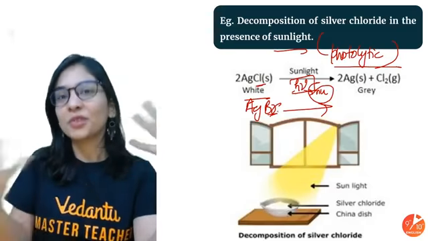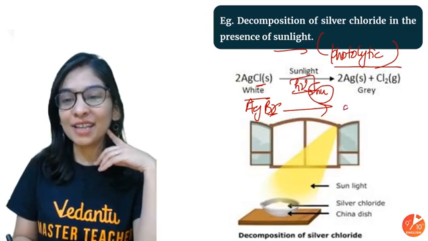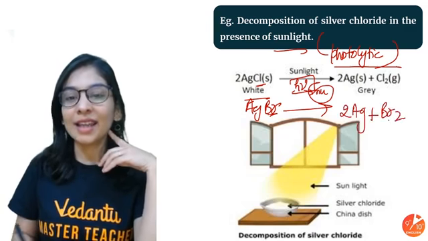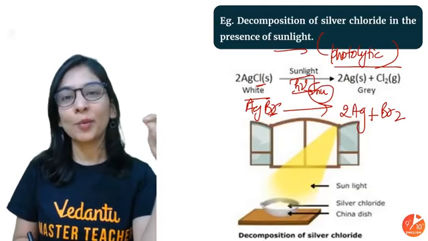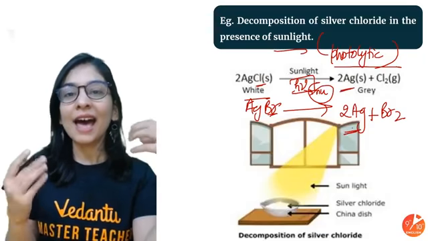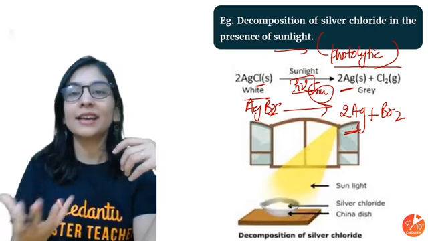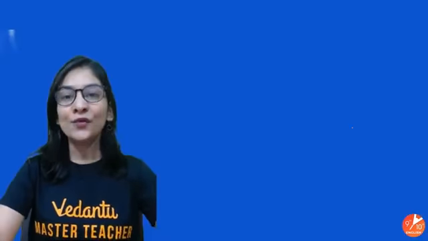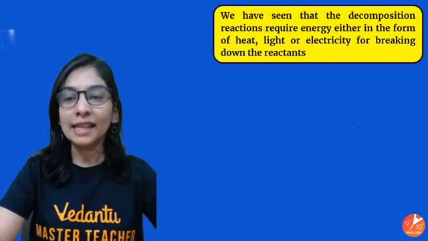Okay, so you will get what product? It will decompose to give silver, and here chlorine and here bromine. Your white silver chloride, pale yellow silver bromide decomposes to leave a grayish substance on your watch glass or your china dish, and the gases will evolve out. What example is this? Photolytic decomposition, breaking down in presence of light.